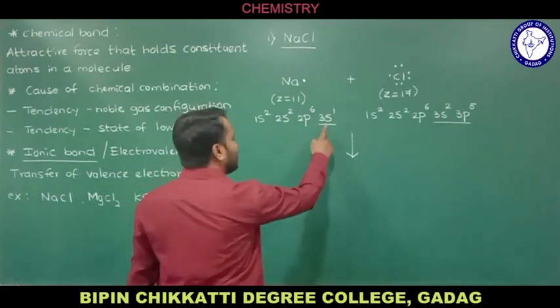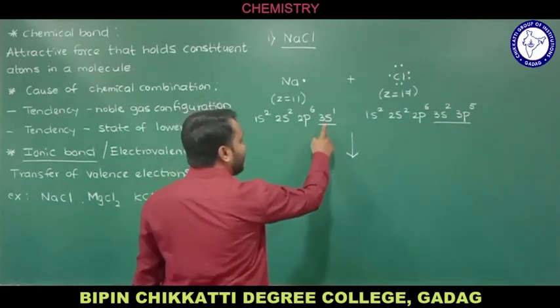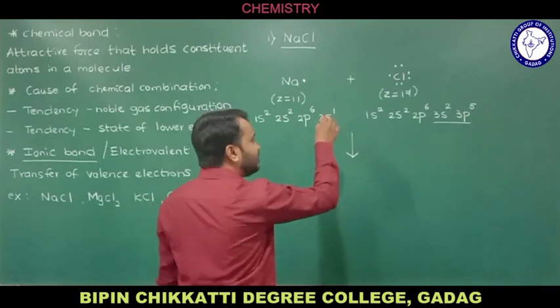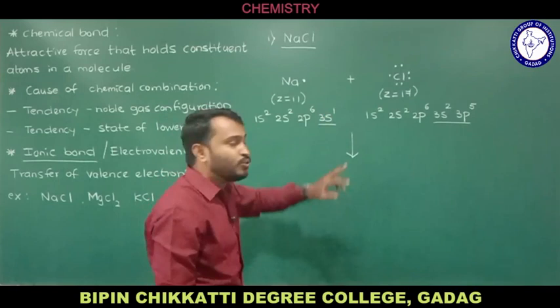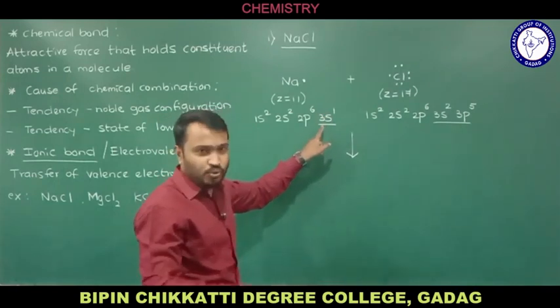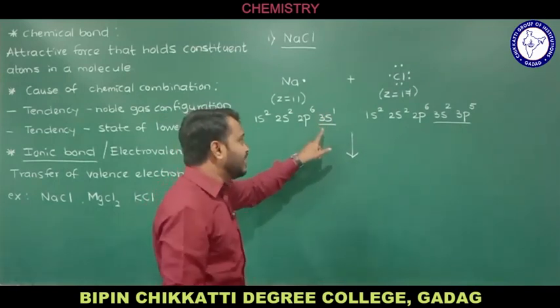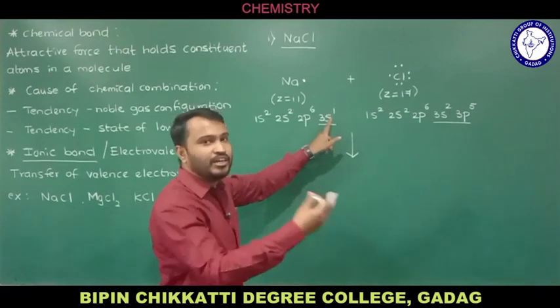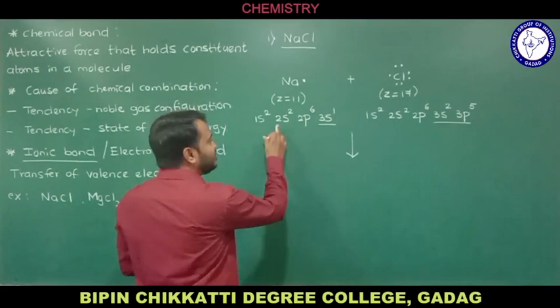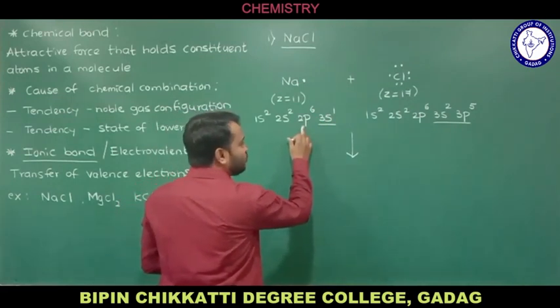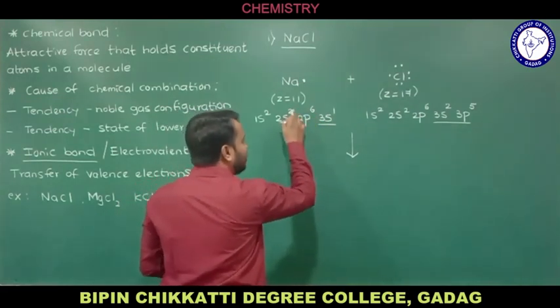So the question arises: sodium has 1 electron, so either there should be 7 more electrons to get 8, or the other option is that this 1 electron is lost. If 1 electron is lost, the previous shell is 2s2 and 2p6, so we already have 8 electrons.